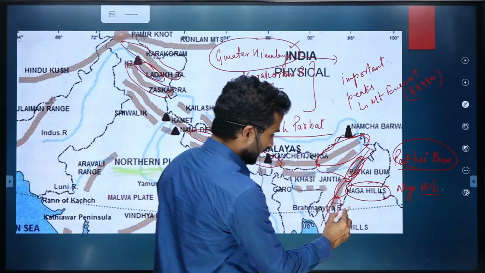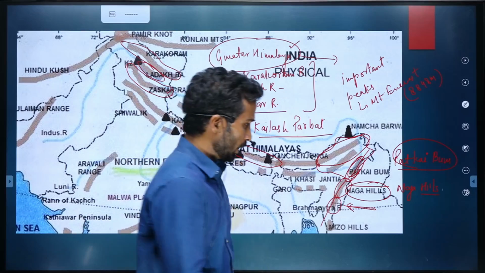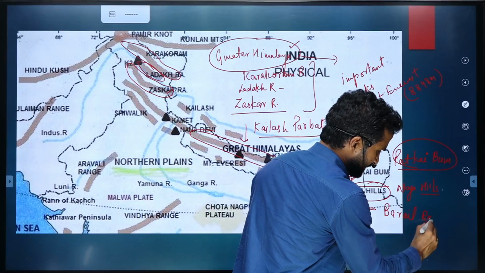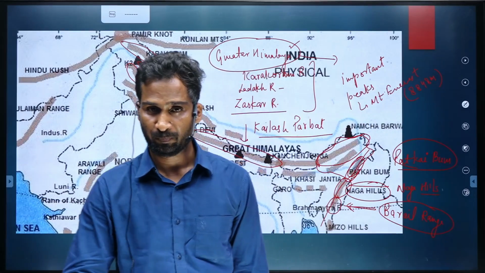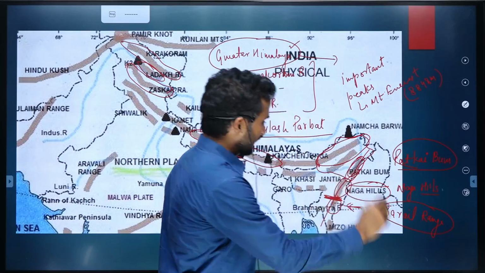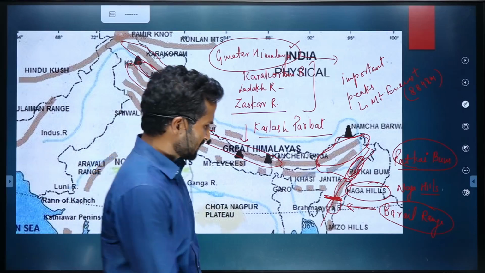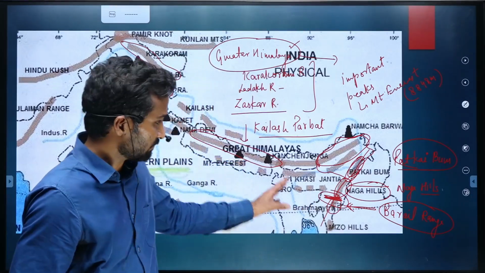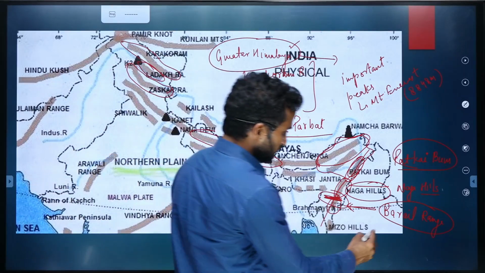In Manipur, we have a mountain range called Barail Range. Barail Range is actually at the border of Nagaland and Manipur, roughly east to west oriented.